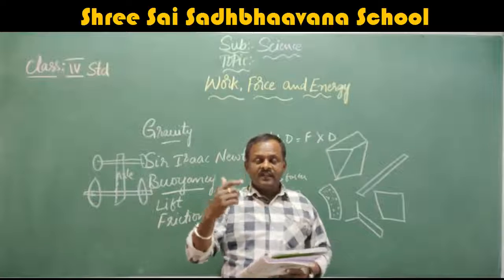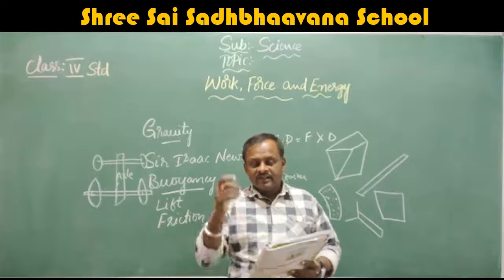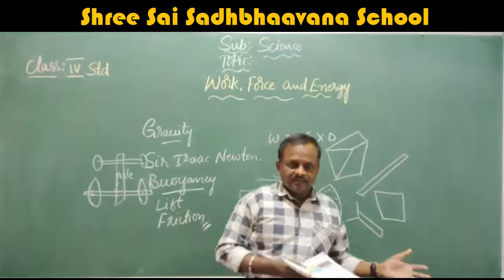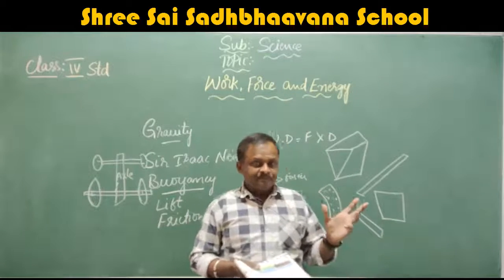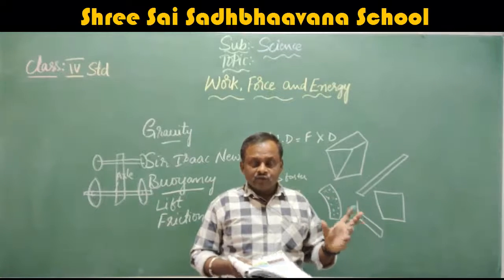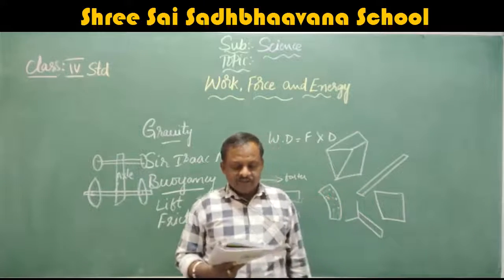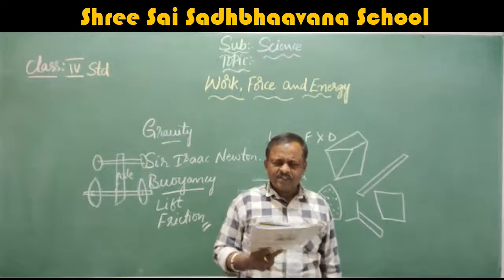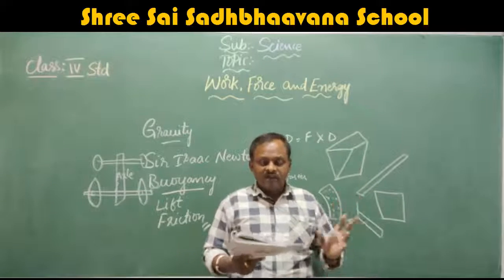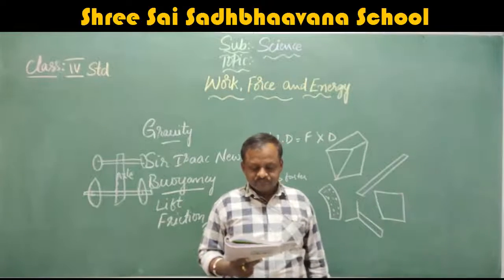They use iron rope for lifting the objects because they are very heavy. Ordinary ropes cannot hold that much weight, so they use metallic ropes for these pulleys. So what is the use of this pulley? To lift heavy loads. To lift heavy loads, they use this pulley and rope.